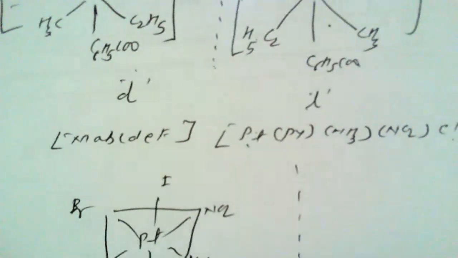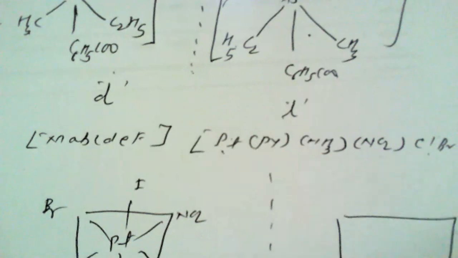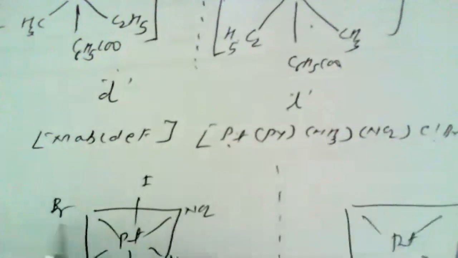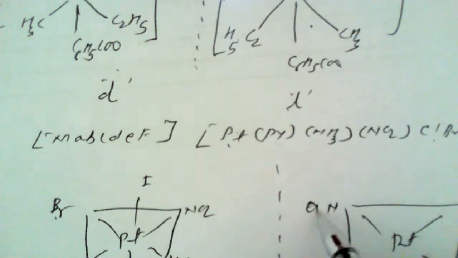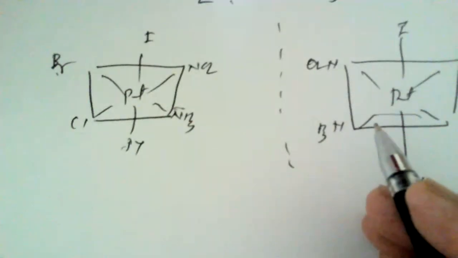If we place a mirror in front of this, then the non-superimposable image can be shown like this. So this bromine will come here, chlorine will come here, exactly opposite, while ammonia and NO2 groups are on this side, iodine and pyridine as it is. So this is how the D and L isomers can be shown.